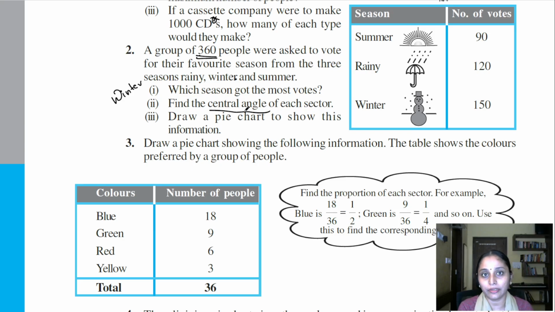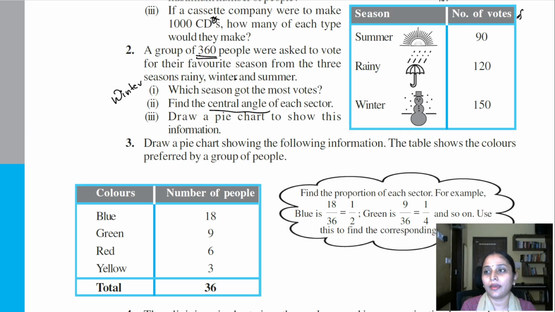One is the fraction of each category compared to the total number, and from that you calculate the central angle, because you need the central angle in order to draw the pie chart, right? So now he is asking us for the central angle of each sector. So like I said, how are we going to do it? First we need the total, which is 360, already given to us. We will find the fractions, and from those fractions we are going to find the angle.